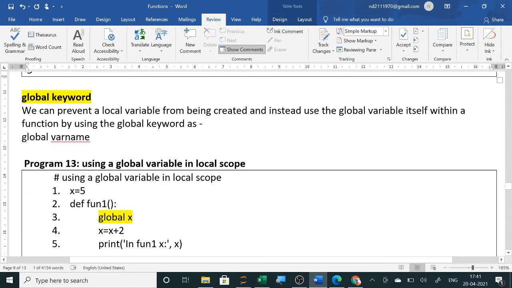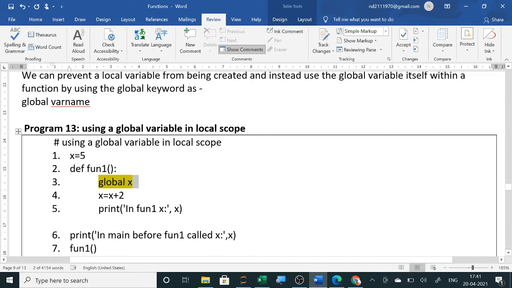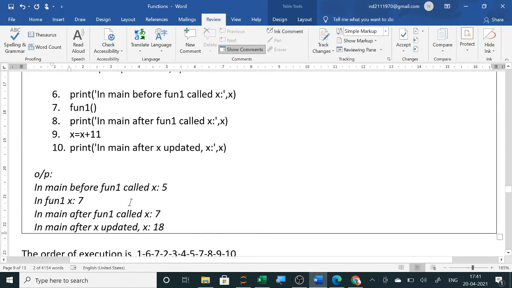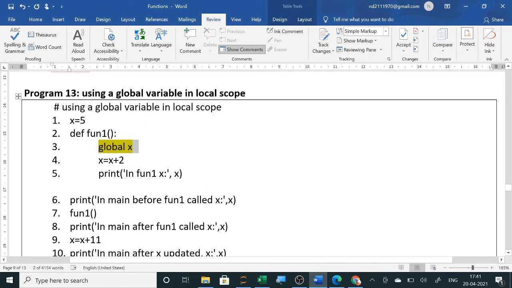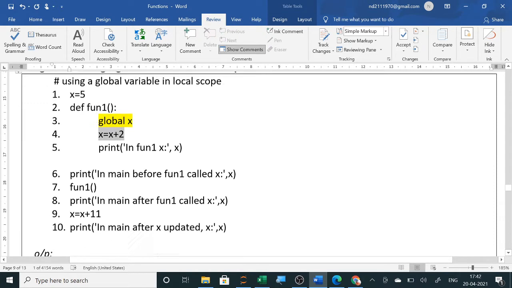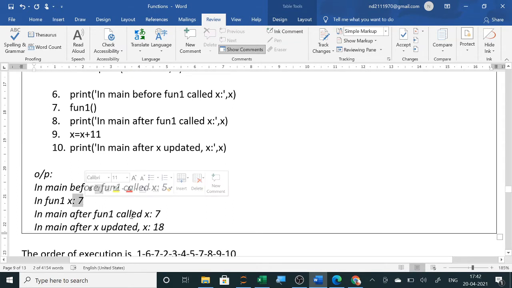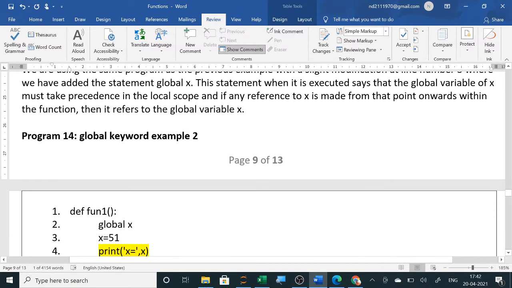Now the global keyword. Wherever this problem arises, I will use a global keyword to declare that variable. Now you can write this formula. Now it will not show any error because I have used global x here. So when you use the global keyword, it will not show any error. And one more thing, after using the global keyword, the new value of x will be used outside, like 5 equals 5 plus 2, 7. So you will see the output outside the program will be 7 and 7 plus 11, that is 18. So this is the difference between global and local.